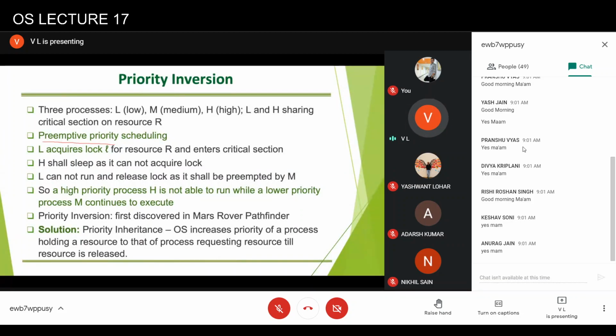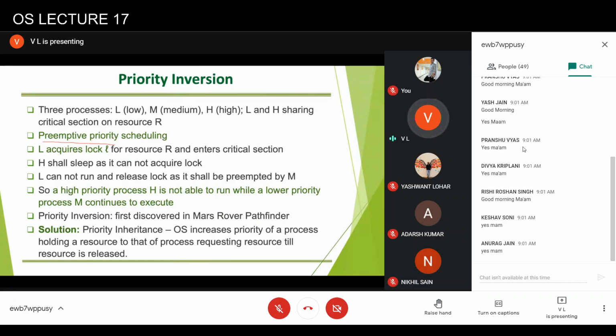So what happens is, let's say at a given time, L enters the critical section and acquires the lock. And the problem is that now the process H cannot enter the critical section. So it will either be busy waiting, or it will go to sleep. But L will not be able to run and release the lock, because whenever L gets the chance, M might preempt it.